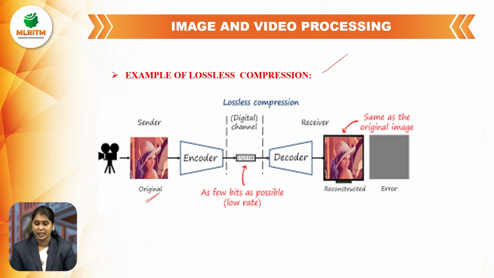The decoder takes the compressed data and extracts the original data. This one is an example of decompressed data. The decompressed data is exactly the same as the original data. That means there is no error between the reconstructed data and the original data. That is nothing but the decompressed image being equal to the original image.